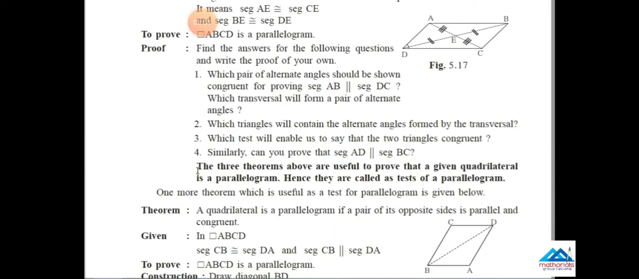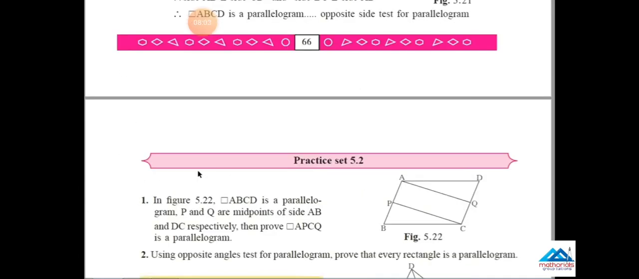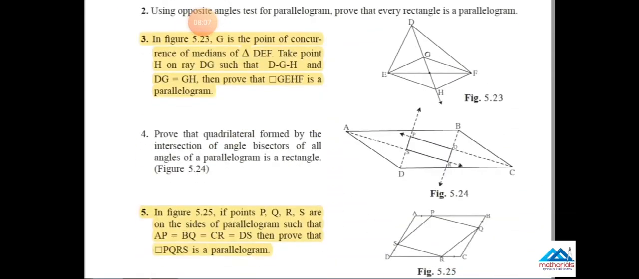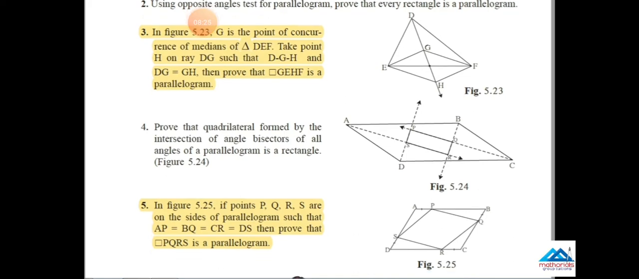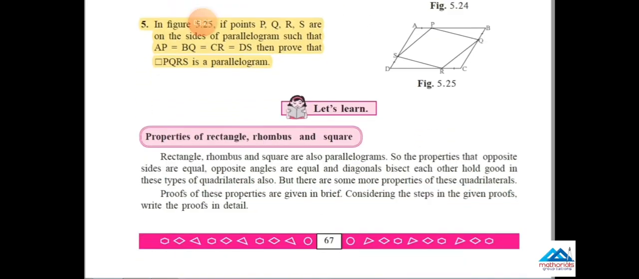Now turn the page and come to page number 67. PS 5.2, main question number 3 and main question number 5 are cancelled questions. These two questions are reduced from your syllabus for this academic year. Now cancel them in your textbook also.